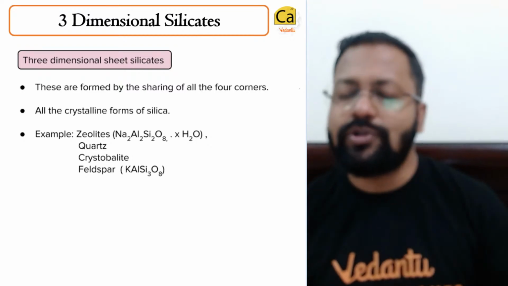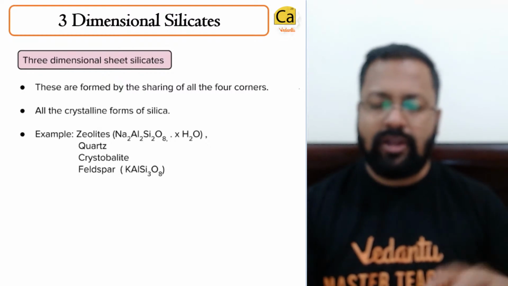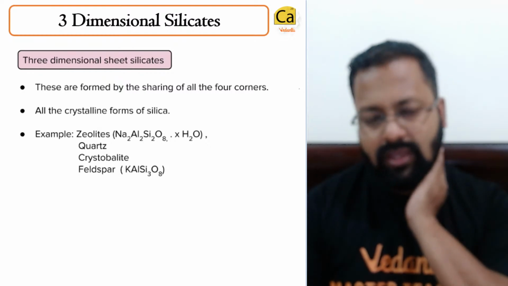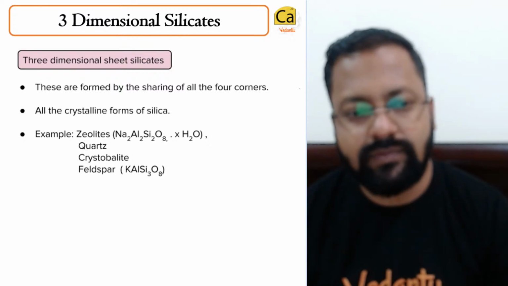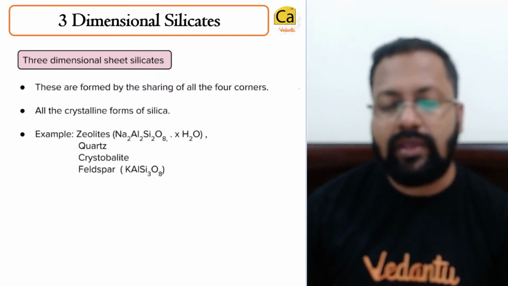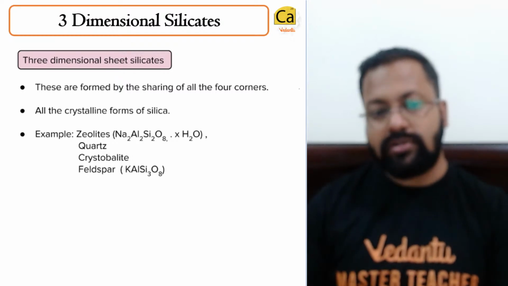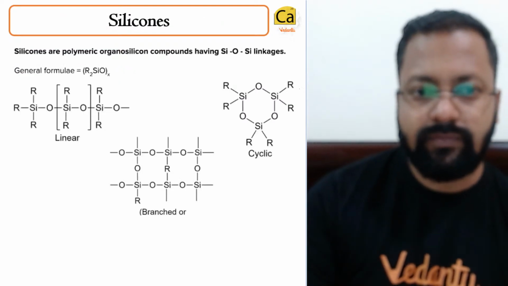What are three-dimensional silicates? Three-dimensional silicates are formed by sharing all the four corners. If they share all the four corners, they will form three-dimensional silicates. Examples are zeolite, quartz, feldspar. They are known as three-dimensional silicates.